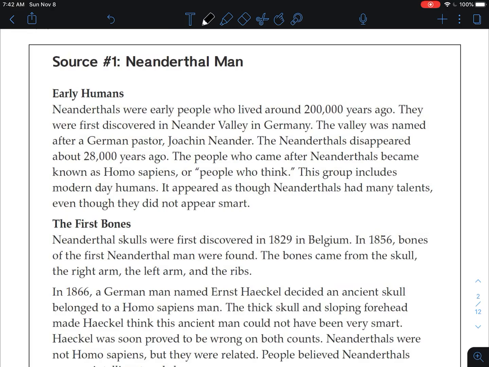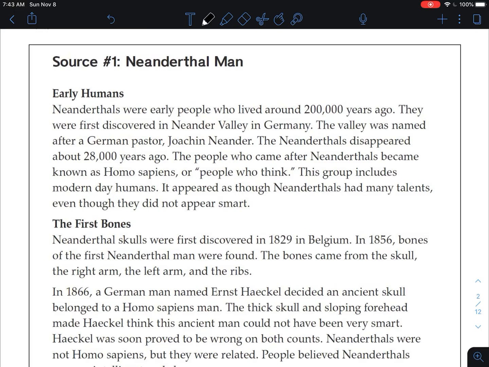First paragraph, early humans. Neanderthals were early people who lived around 200,000 years ago. They were first discovered in Neander Valley in Germany. The valley was named after a German pastor, Joachim Neander. The Neanderthals disappeared about 28,000 years ago. The people who came after Neanderthals became known as Homo sapiens, or people who think. This group includes modern-day humans. It appeared as though Neanderthals had many talents, even though they did not appear smart.